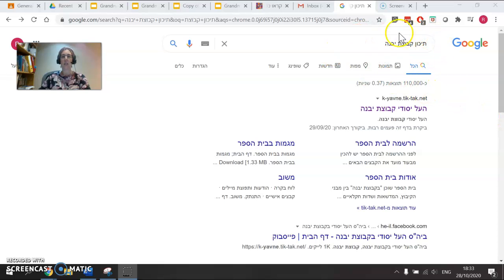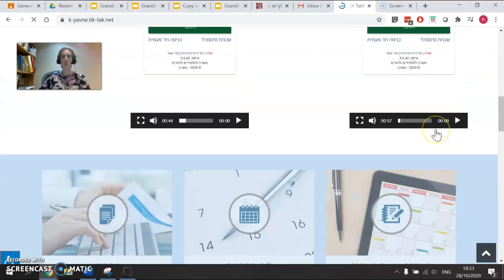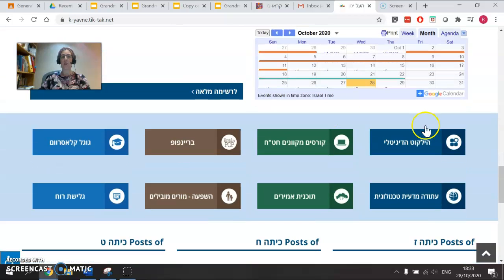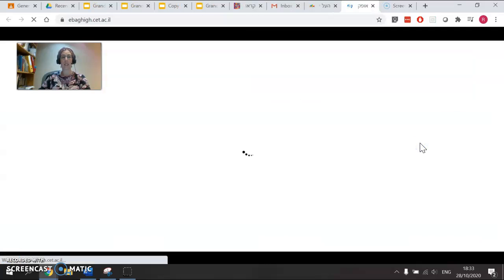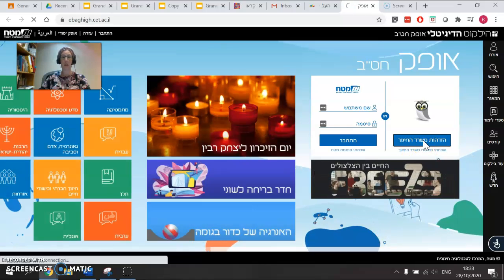First, search for Tichon Kvutzat Yavne and click here to get to the school's website. All the way on the bottom of the page, you'll see here you can go into Google Classroom, and here we can go into Hayalkut Digitali. You'll have to sign in with your Hizdahut Misrad HaChinuch.